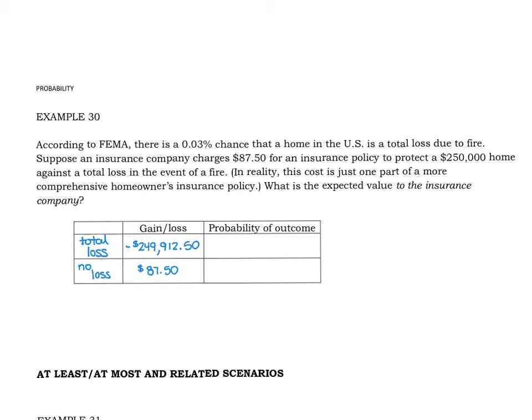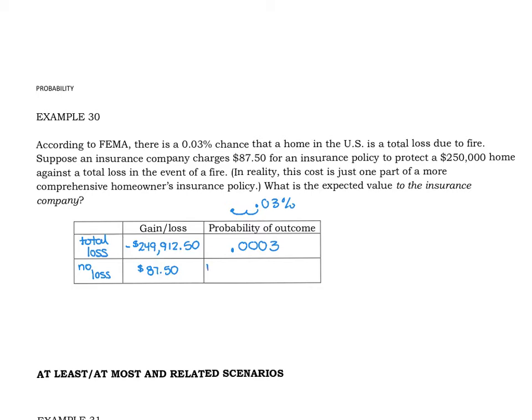Now, the probability that that house is a total loss is 0.03%. So again, taking that 0.03% and turning it into a decimal, we need to slide that decimal 2 spots to the left. In other words, 0.0003 is the probability.